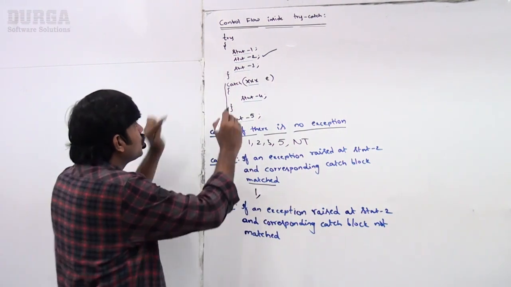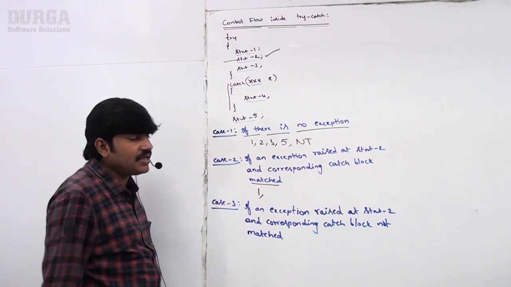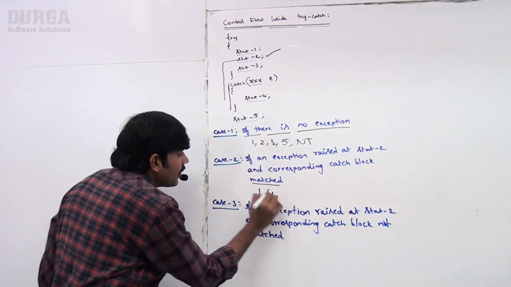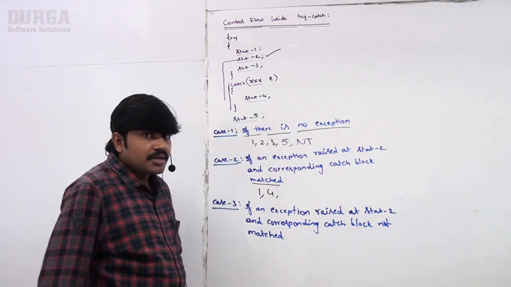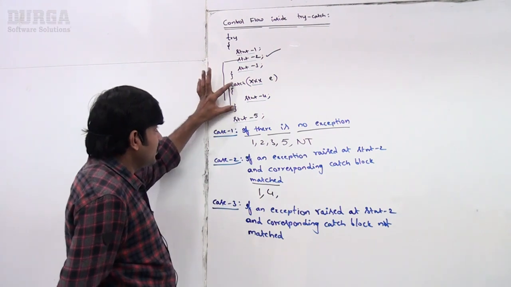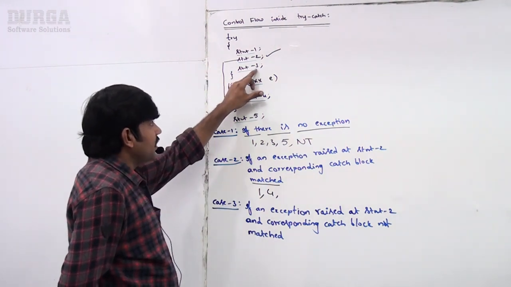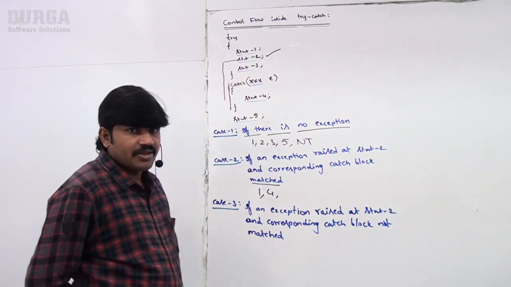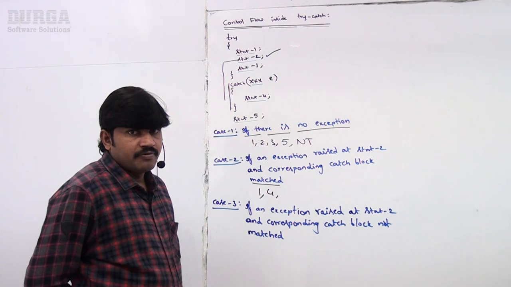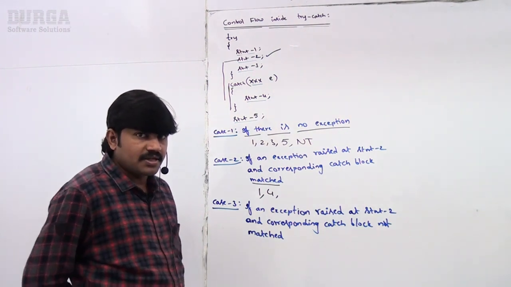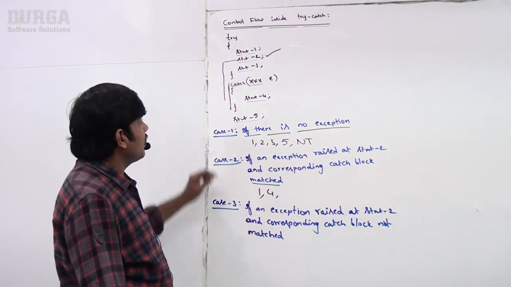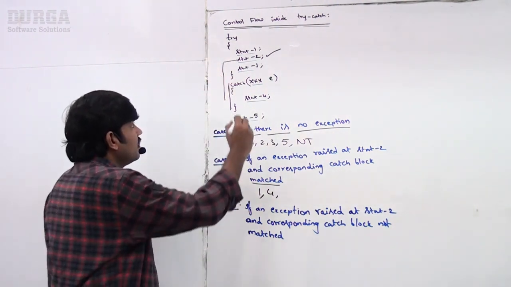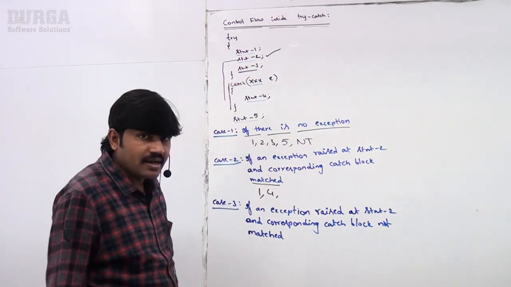But while executing statement 2, the problem came, some exception rises. Immediately the corresponding catch block is executed, so statement 4 executes. Take very special care. After statement 4, will statement 3, the remaining part of the try block, be executed or not? For most students there is a doubt here, so you should have clear clarity. Statement 2 had a problem, the catch block executed. After executing the catch block, will statement 3 be executed or not?